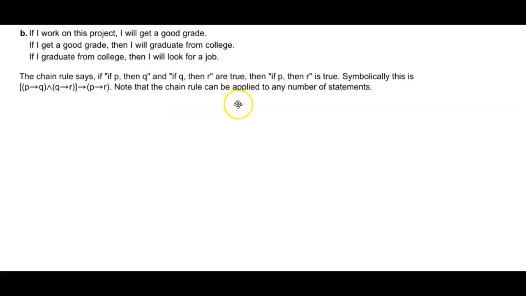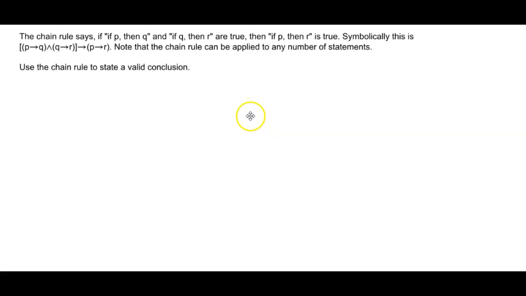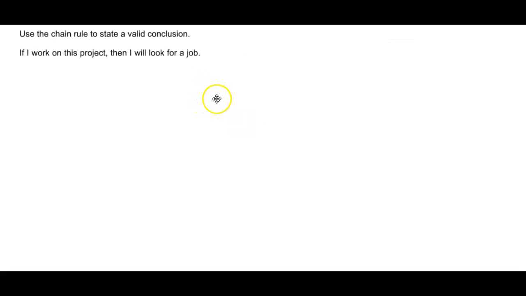Now, note that the chain rule can be applied to any number of statements. So we're going to use the chain rule to state a valid conclusion. If I work on this project, then I will look for a job.